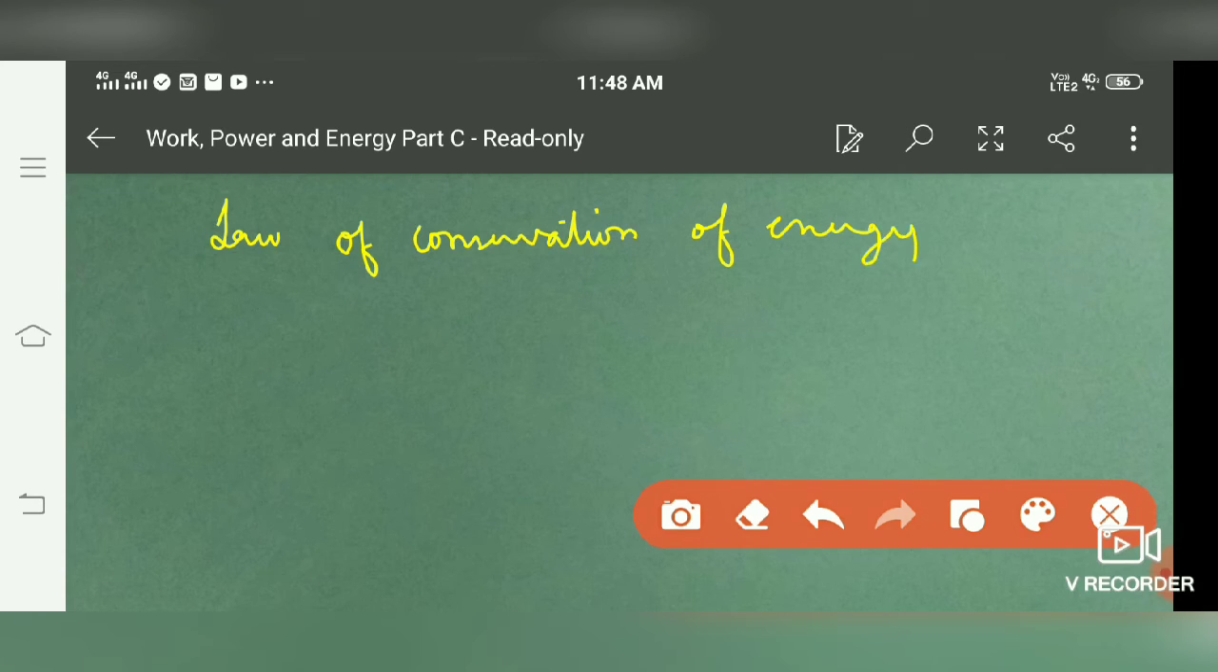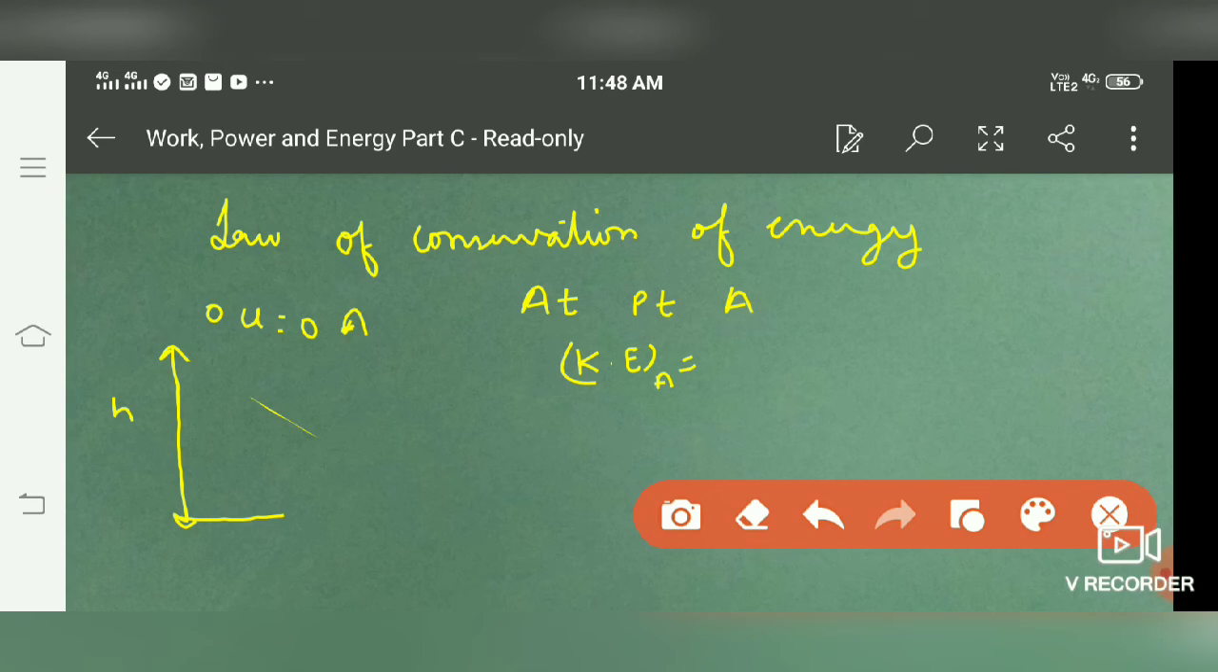Let us consider a case of free fall of a body. Suppose this is a body, it's at height h and it's dropped from height h. At this point its initial velocity is 0. So at point A, if velocity is 0, it means kinetic energy is 0. Kinetic energy at A is equal to 0.